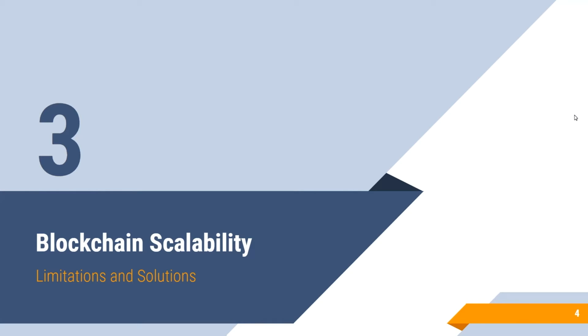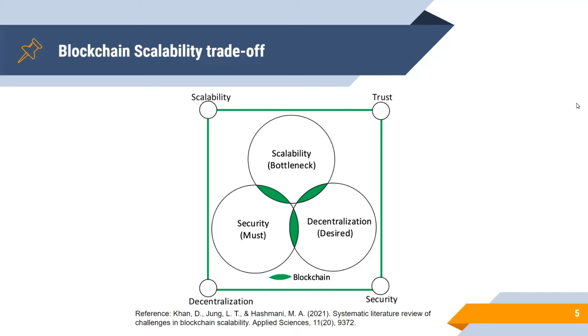I'll be introducing blockchain scalability. The scalability of a blockchain system determines how widely it could be used in real-life applications. However, nowadays, how to improve the scalability of blockchain is still a bottleneck. Regarding blockchain scalability, there exists a trade-off between decentralization, scalability, security, and trust, as shown in the graph. This means it's difficult for these characteristics to coexist in a blockchain.